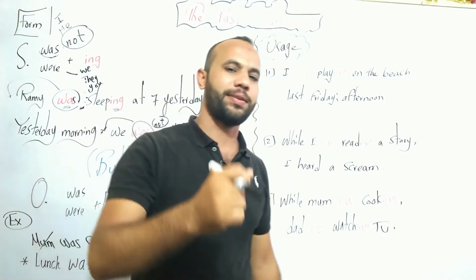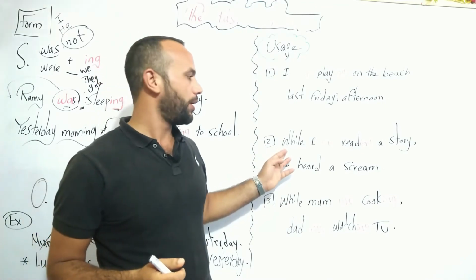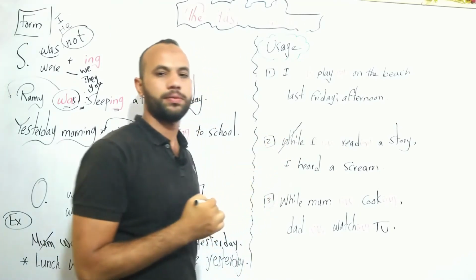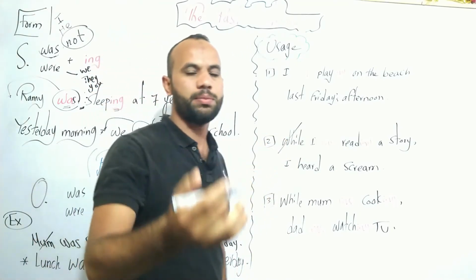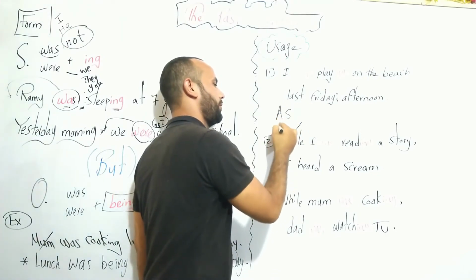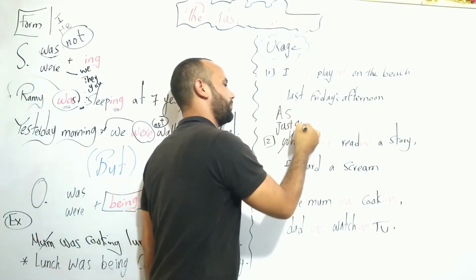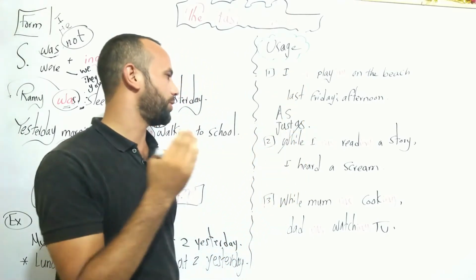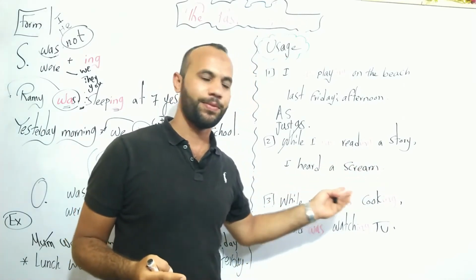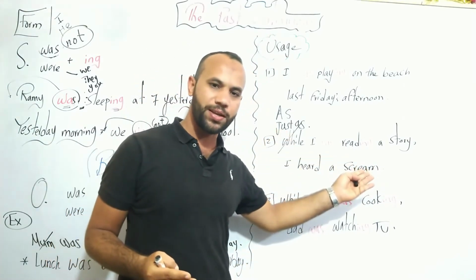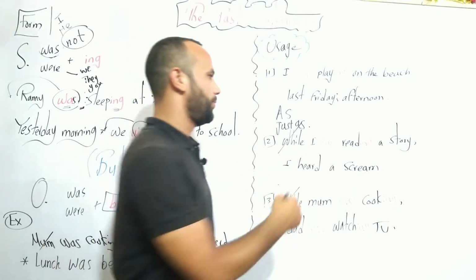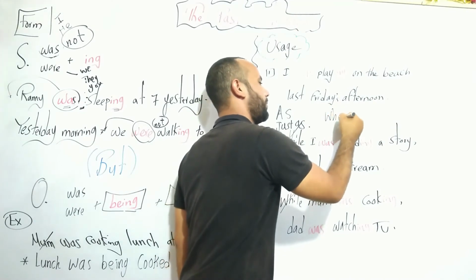There are some very important notes I want you to pay attention to. Here we have: while I was reading a story, I heard a scream. We can omit while and use other words like as or just as. As I was reading a story, I heard a scream. Just as I was reading a story, I heard a scream. Also, we can omit while and use when.